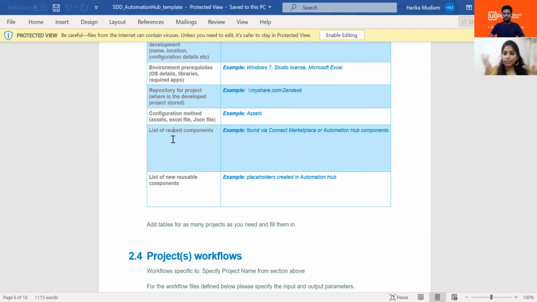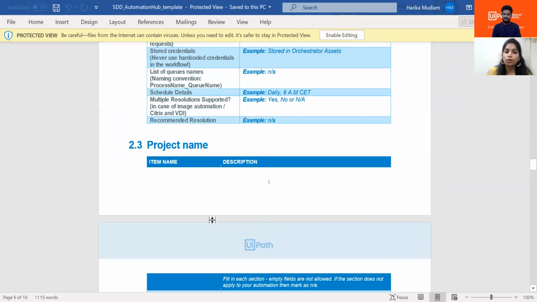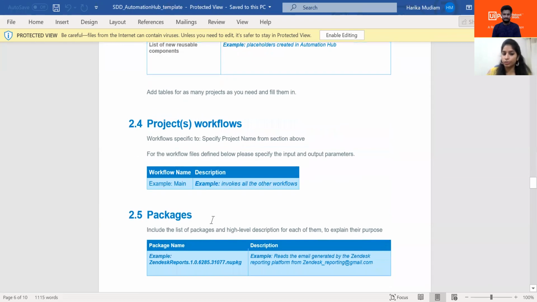Let's say there are multiple processes in the same project. In that case, one component which was developed in one process can be used across the other processes. So that's how we can list all the reusable components here. And if there are any new reusable components, let's say a support person develops a new reusable component in the future, then those can also be placed over here. So this is all about the project details that we are going to do.